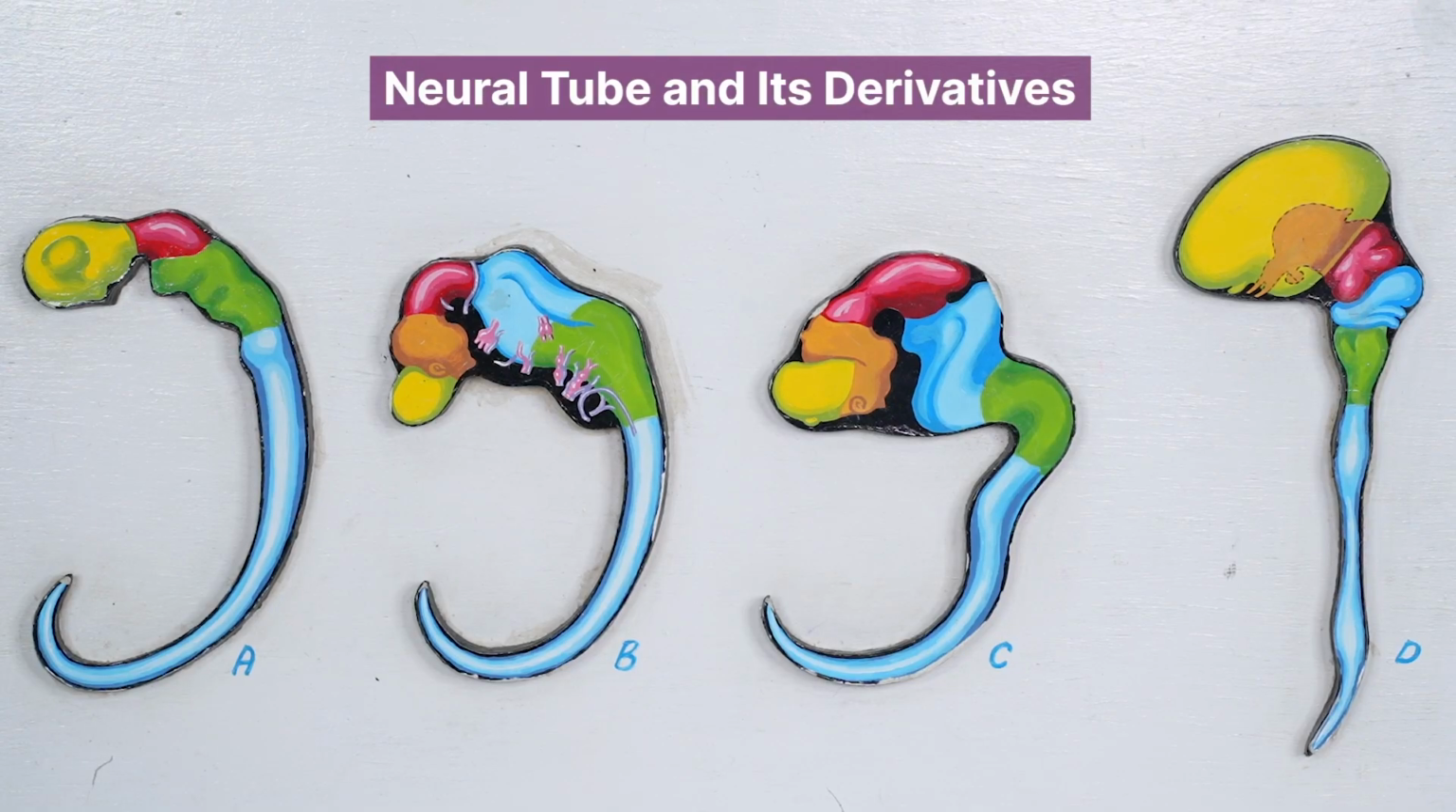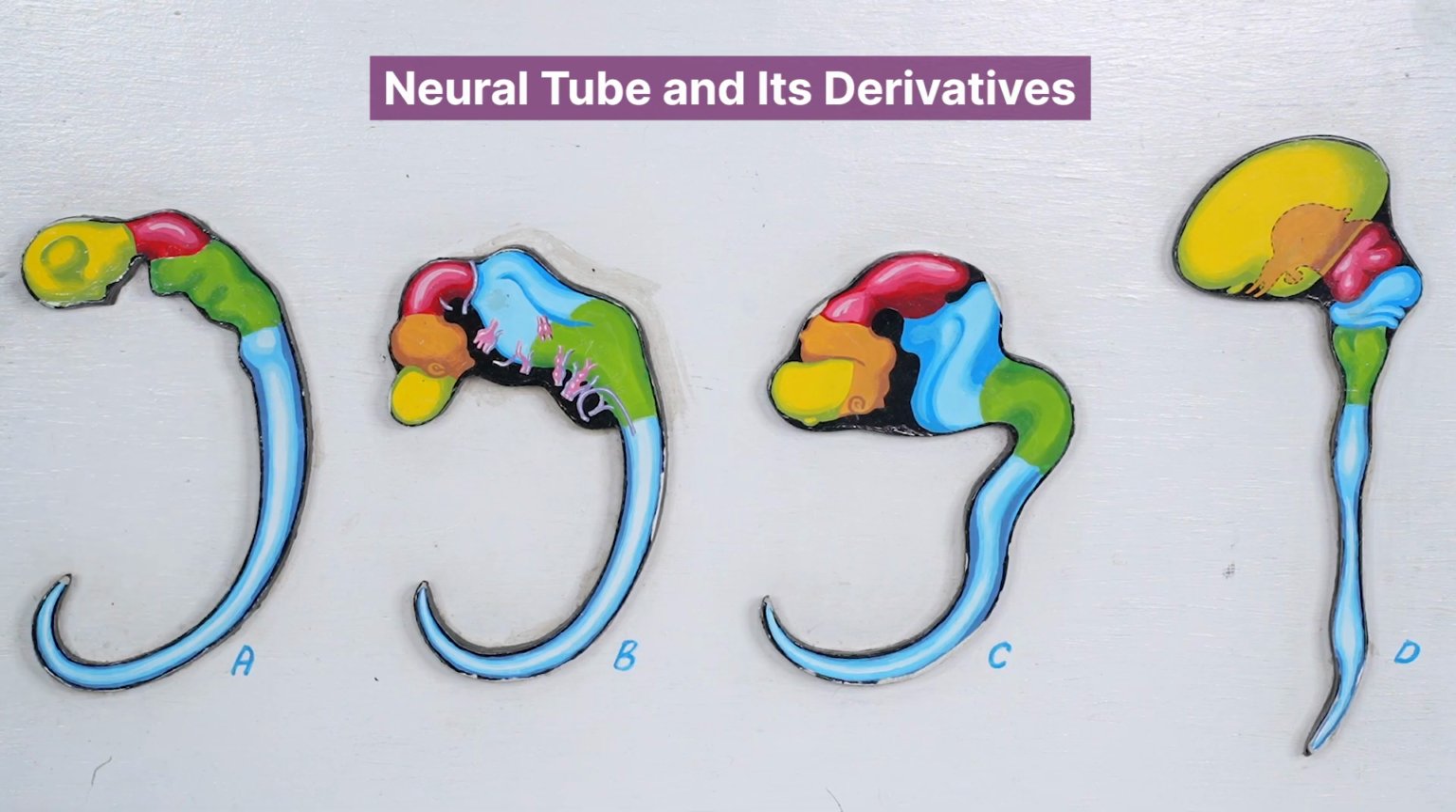This model is showing the neural tube and its derivatives. This is the first stage where we have the cephalic part of the neural tube, which is giving rise to three primary brain vesicles: the prosencephalon, mesencephalon and rhombencephalon, otherwise referred to as forebrain vesicle, midbrain vesicle and hindbrain vesicle. The caudal part of the neural tube will completely develop into spinal cord.